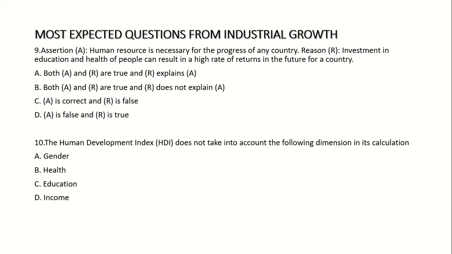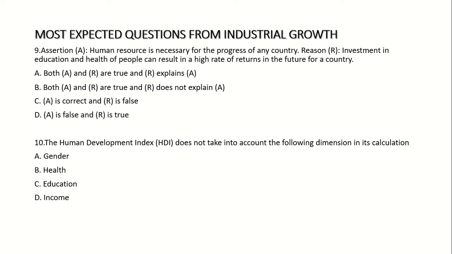Ninth question: assertion A. Human resource is necessary for the progress of any country. Reason R. Investment in education and health of people can result in a high rate of returns in the future for a country.